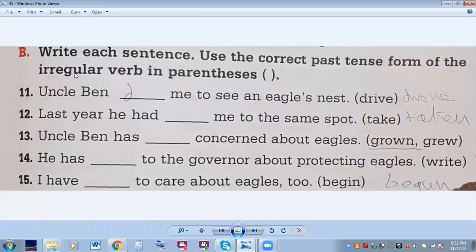Now, again, pause. Look at someone wrote in my book. Not very good handwriting, by the way. All right, pause the video. Answer number 11 to 15. Write the answer. Come back and we'll check the answers together.